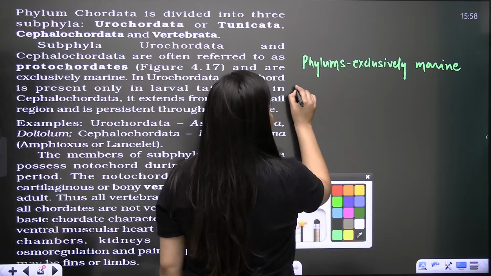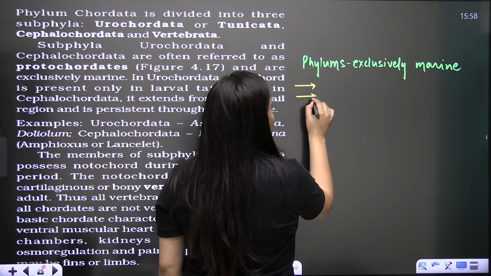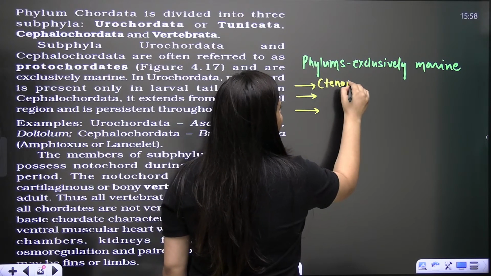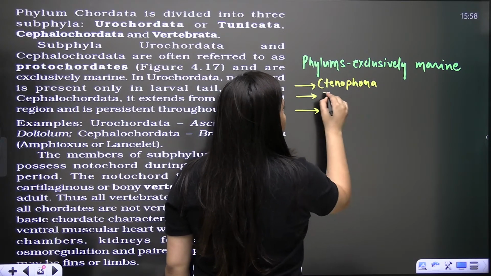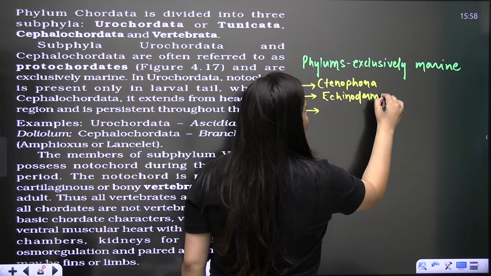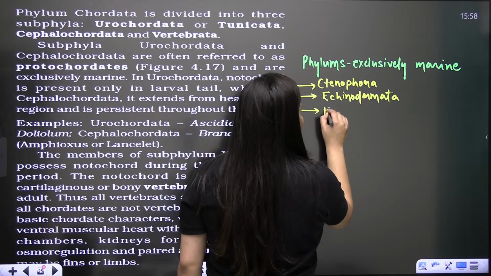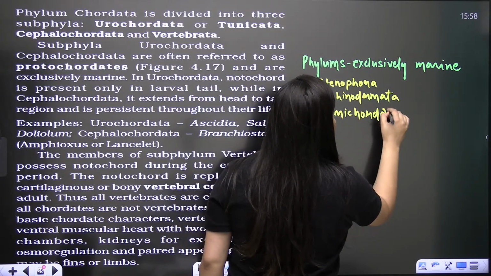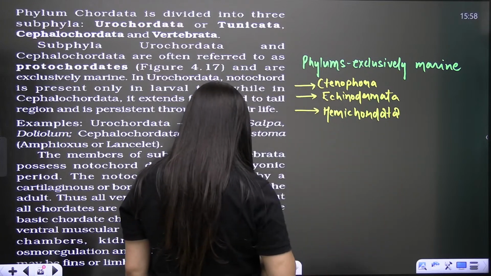Do you remember this? Of course: Ctenophora, Echinodermata and Hemichordata. These are three phyla which are exclusively marine.